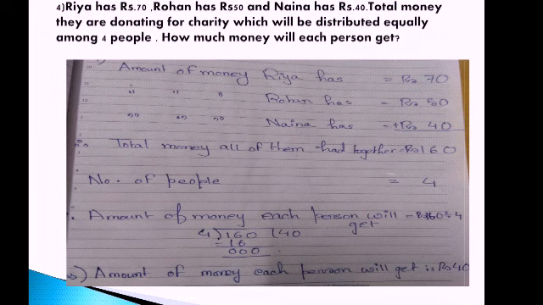So what will be our statement? Amount of money each person will get is rupees 160 divided by 4. Now look here, the division. 4 4s are 16. So 16 minus 16, 0.